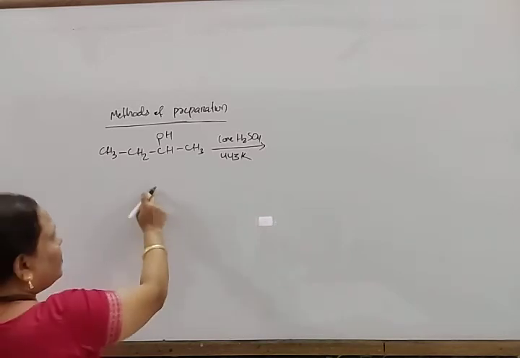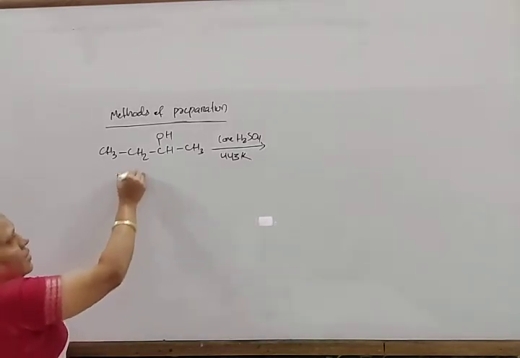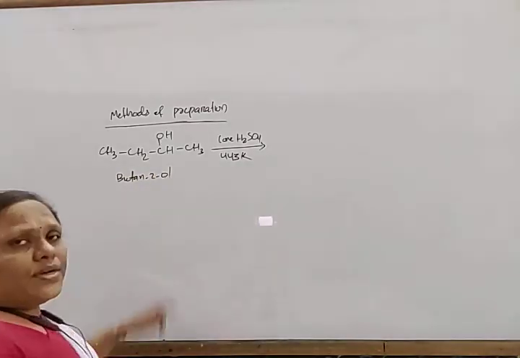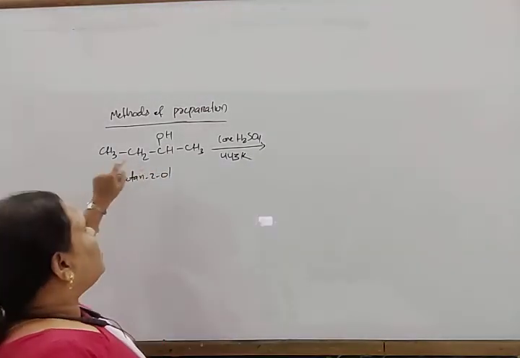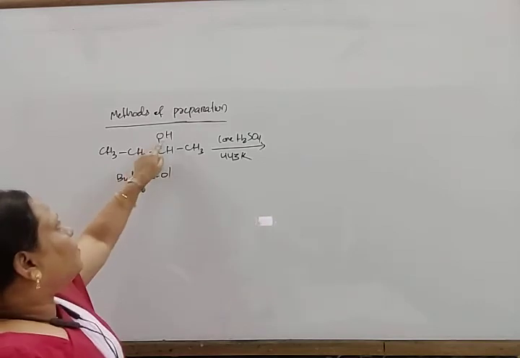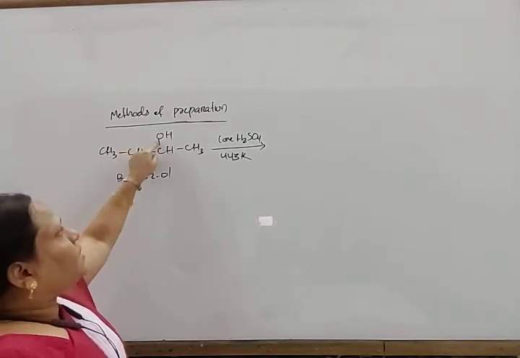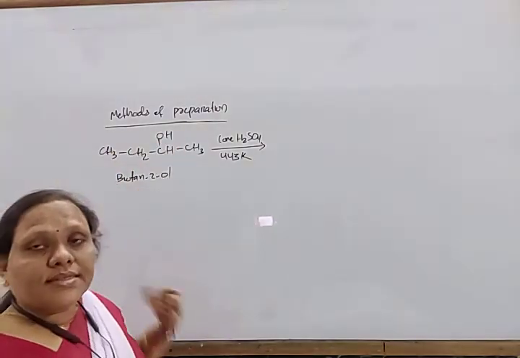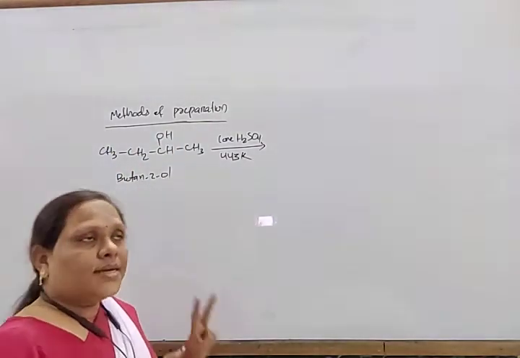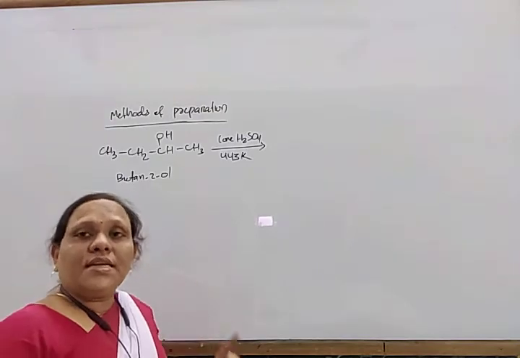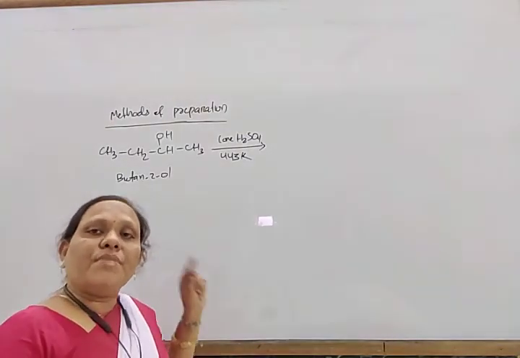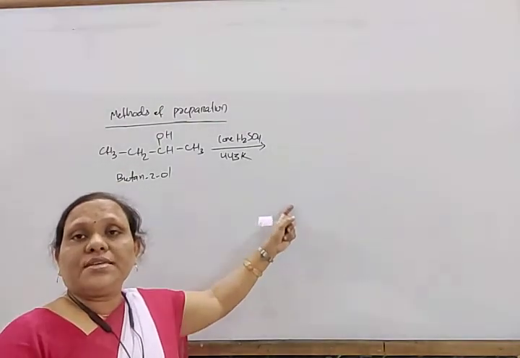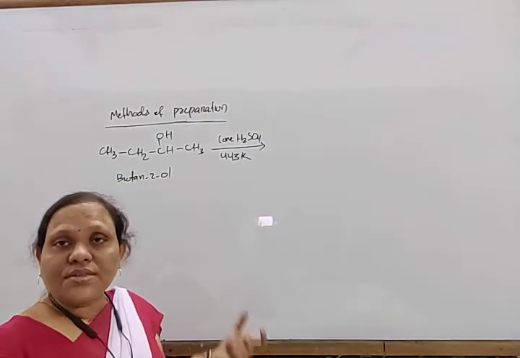If we take butan-2-ol, then two cases are there for elimination: OH from here, and hydrogen may be eliminated from either side. Here also, the elimination follows the Saytzeff rule, as in the dehydrohalogenation process.